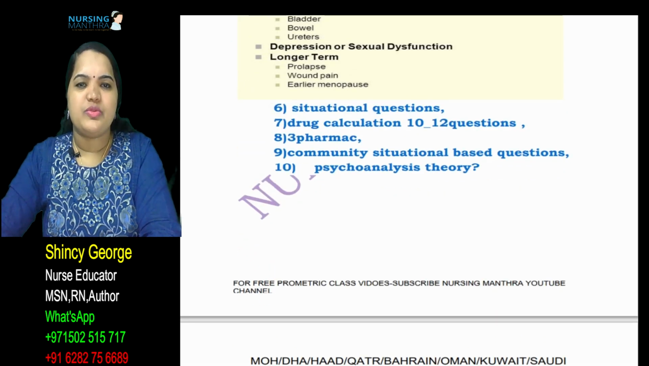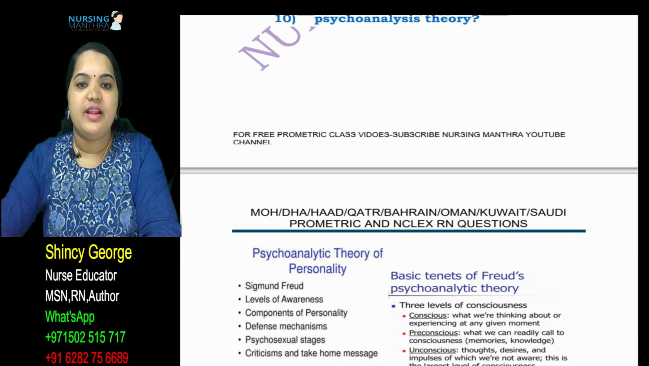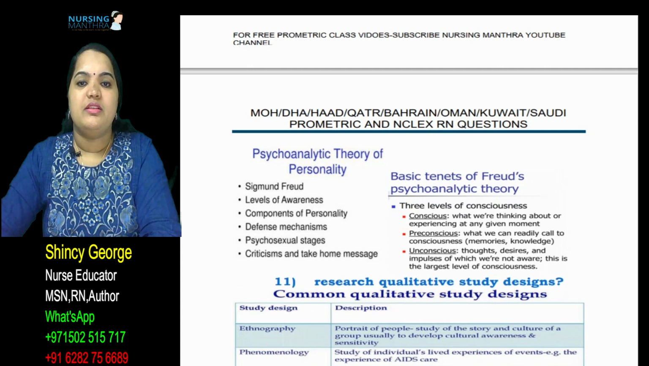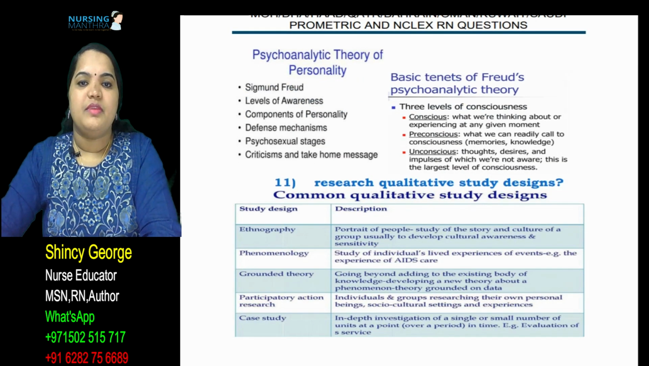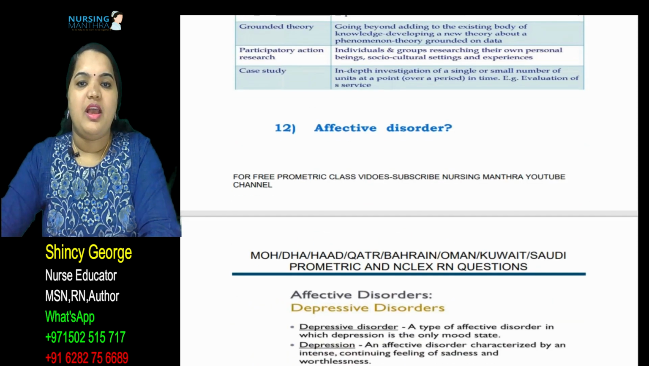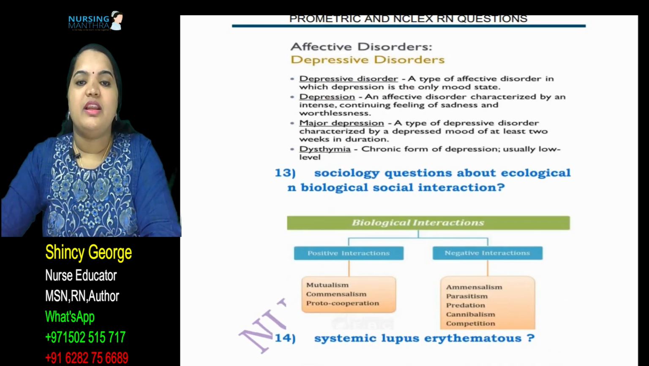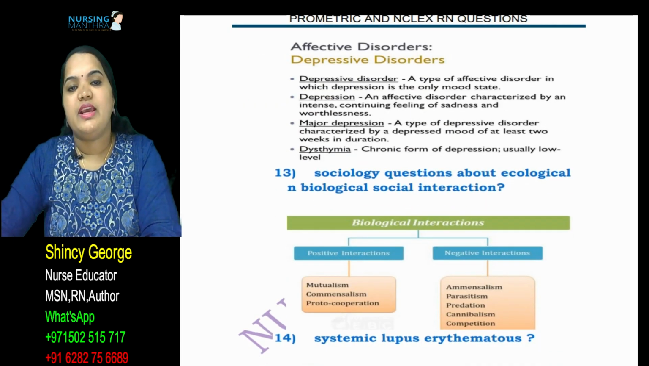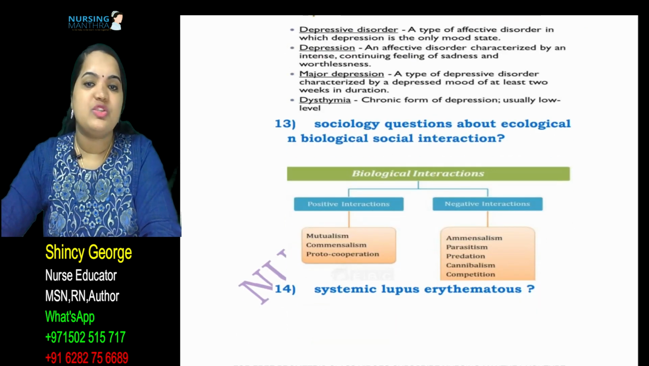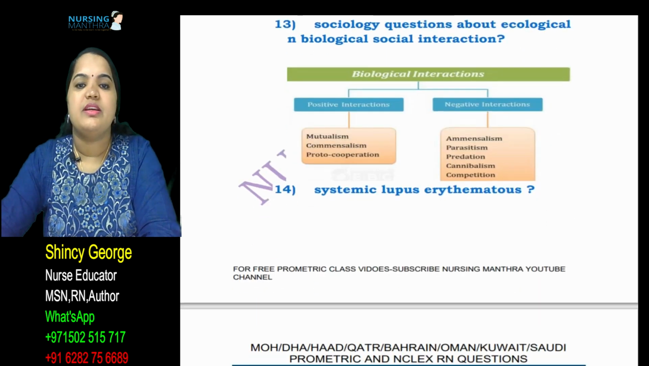Some situational questions they were asked. Drug calculations were there, and community situational based questions, psychoanalysis theory. And regarding research, they asked about qualitative study designs. Affective disorder. Then sociology questions, like ecological and biological social interaction, were also asked.